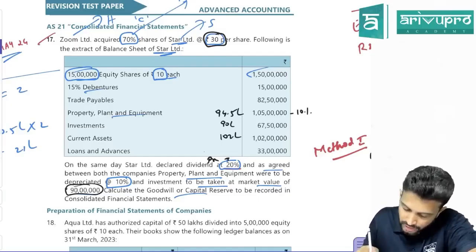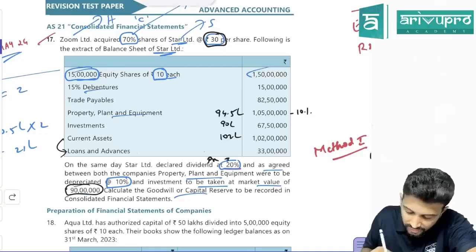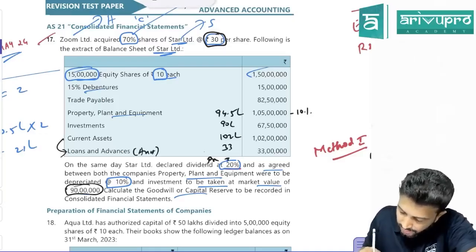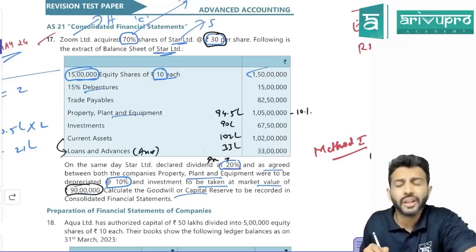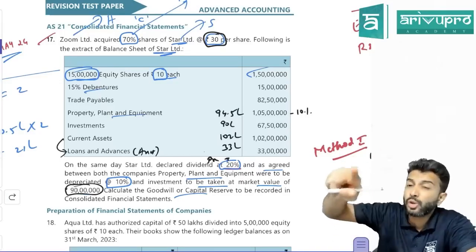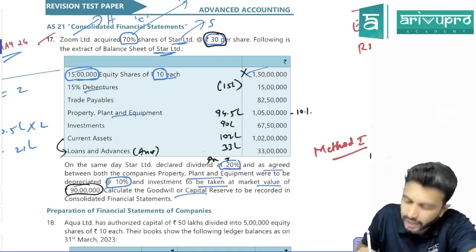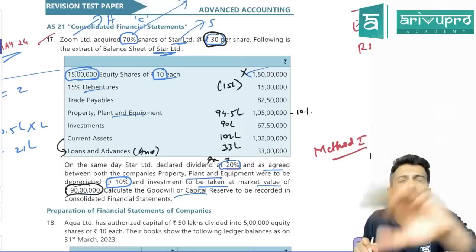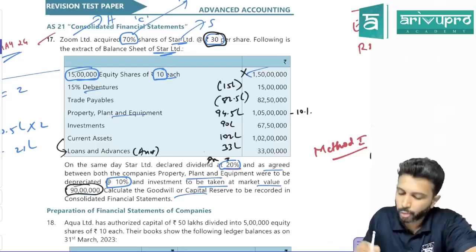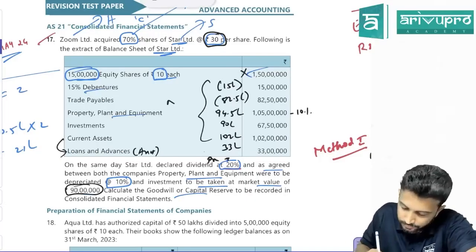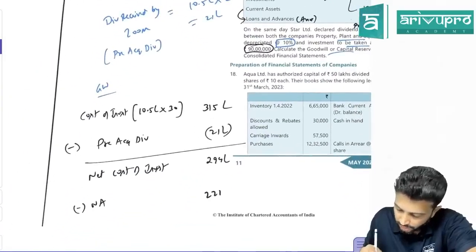Current assets, have they told anything? No. 102 lakhs. Loans and advances. This is not loans and advances taken. This is loans and advances given, meaning it's an asset. So 33 lakh. If you add all this, you get total assets. We want total assets or we want net assets? So to get net assets, reduce all the outside liability. Will it reduce share capital? No. Only debenture. Have they told any agreed value? No. If they don't give agreed value, we assume book value and agreed value are same. So this is 15 lakh. And trade payable also, we assume it as 82.5. Reduce this. How much is your net assets? 222 lakhs is your net assets.